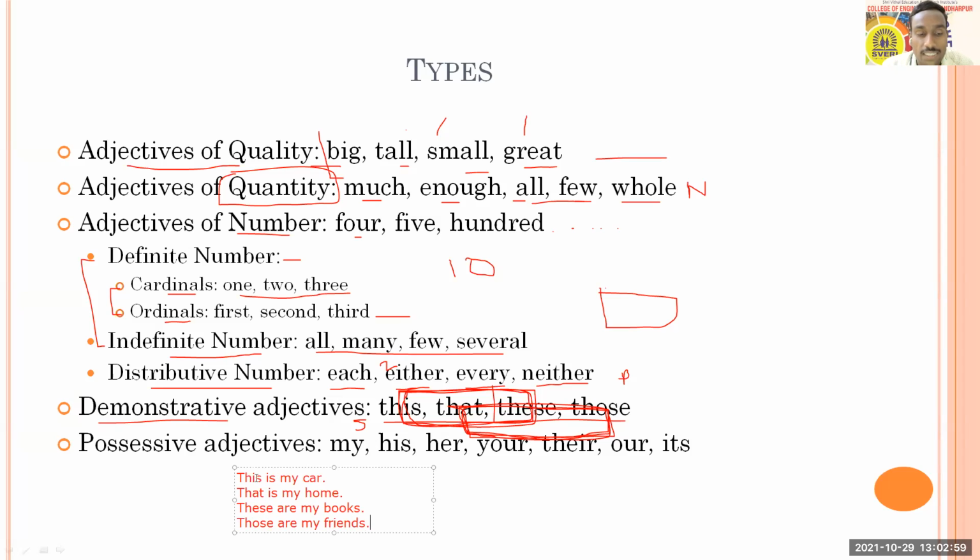So try to understand again, this and that, they are singular. This and these are used for showing things which are near to us, and that and those to show things which are away from us.